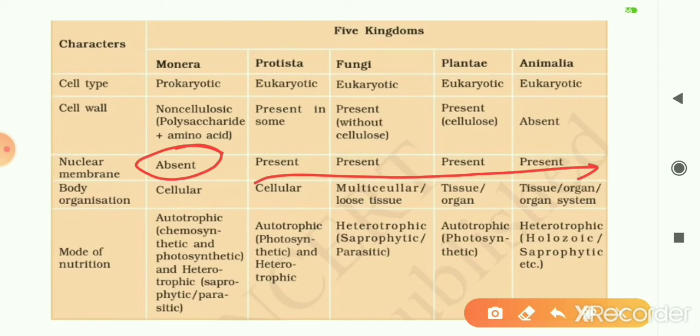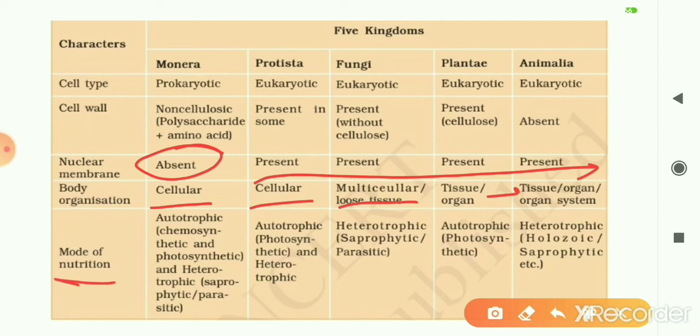Now coming to body organization, monerans are unicellular, protistans are unicellular, and fungi are mostly multicellular. Yeast is an exception, which is single celled. Plantae are multicellular organisms showing tissue or organ level of organization, and animals are also multicellular, showing either tissue level, organ level, or organ system level of organization.